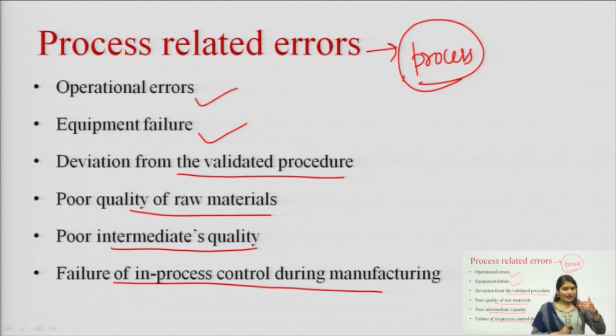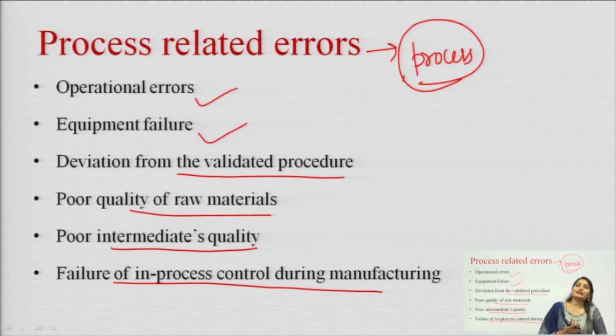Whenever we are manufacturing the product, then we have to go through certain in process testing or in process control parameters, and if we fail to ensure that in process control, then there can be out of specification, then our product does not show compliance with the quality standards, with the specification that we have pre-established, and then there can be an error that will be due to the process related.